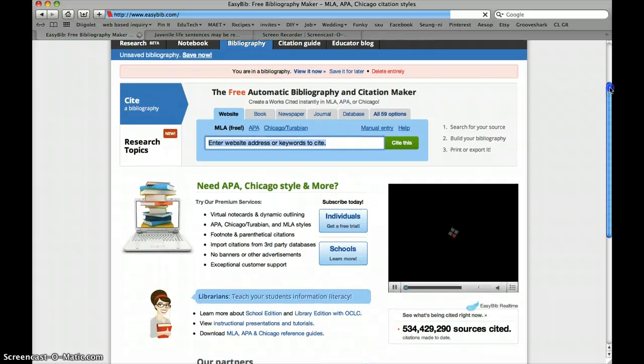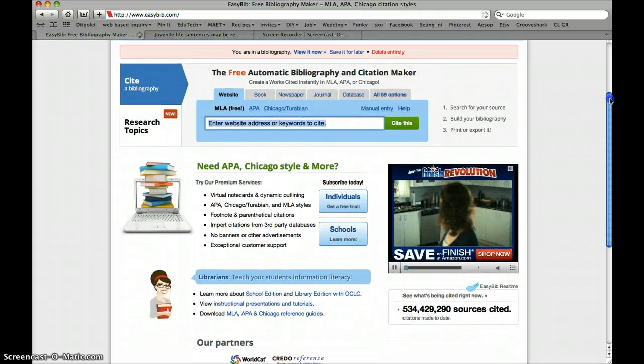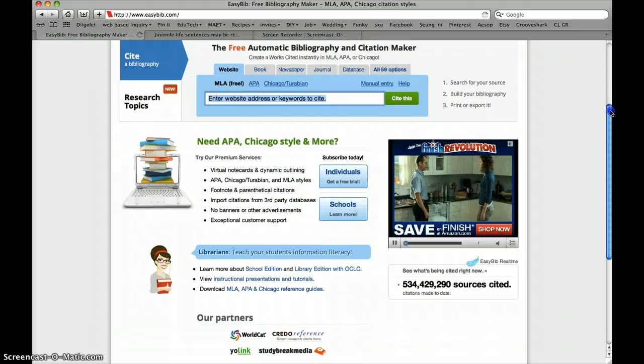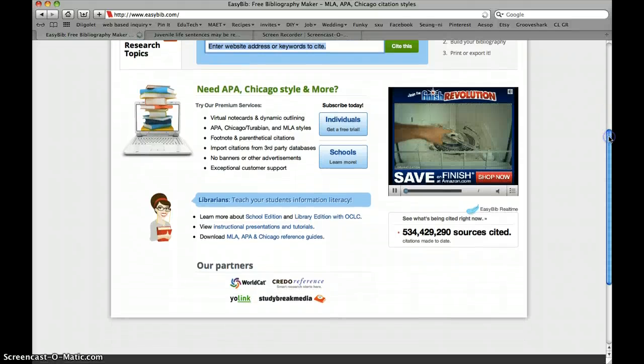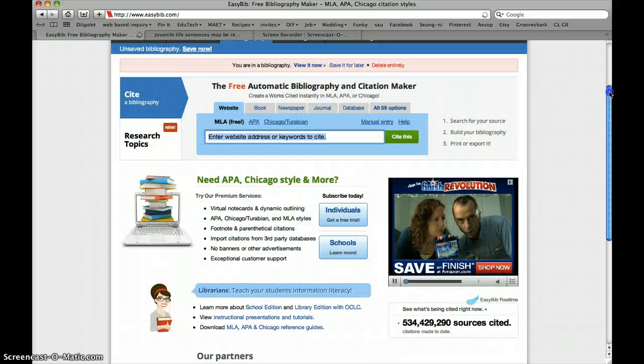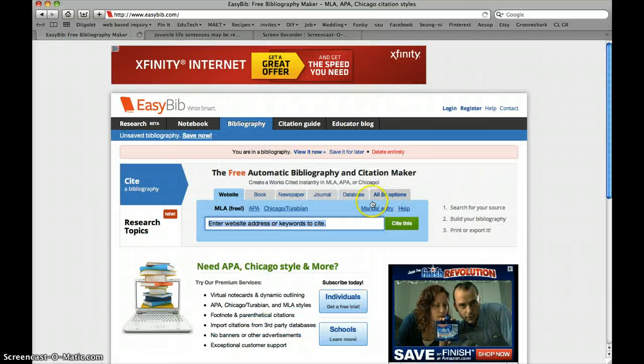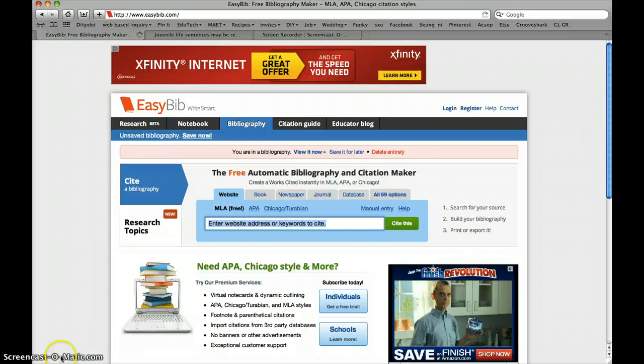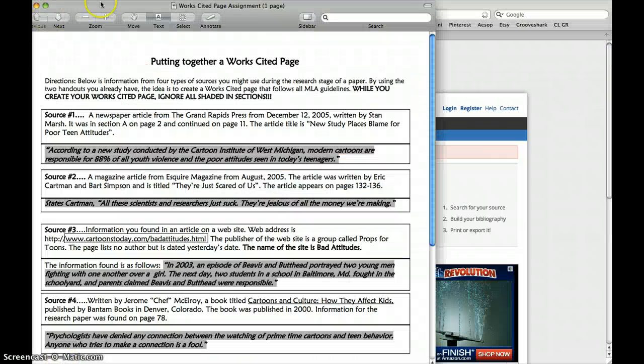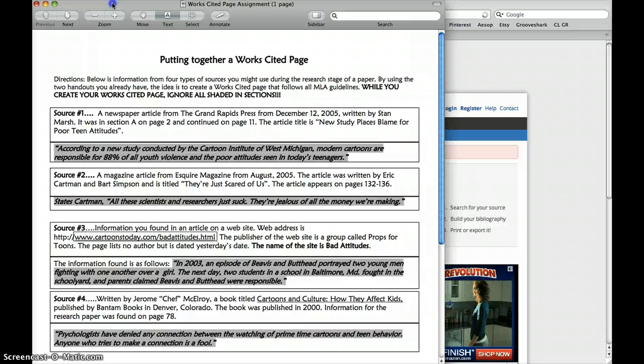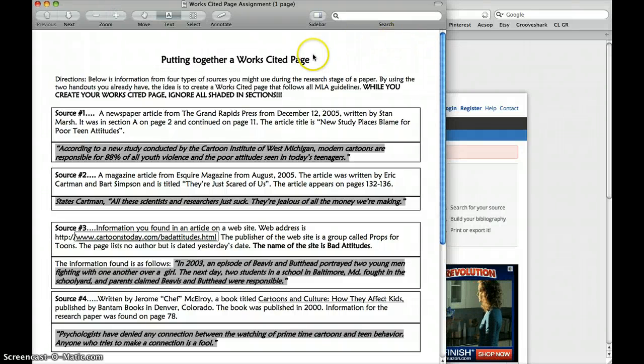If you have any questions as to how to use this or you get stuck somewhere, ask me. You can always email me, you can tweet me, you can text me, you can find me wherever you need. So go ahead and work on this. You do have an assignment. Where did I put it? It's right here. You can open it up from the class website. It's called the Works Cited Page Assignment.